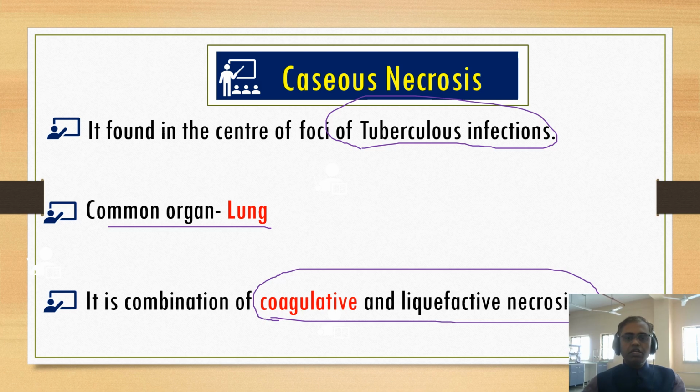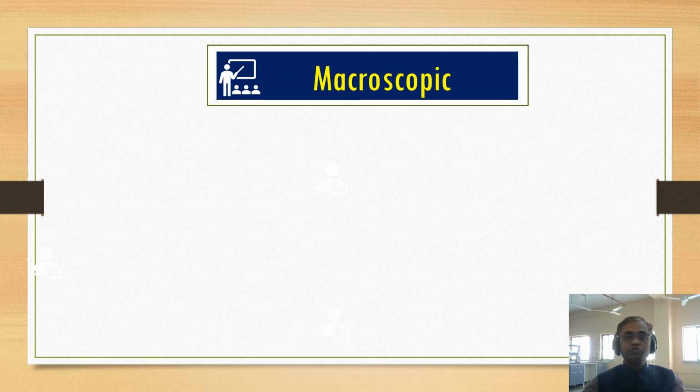Suppose in the MCQ they ask caseous necrosis is the type of: number 1 coagulative, number 2 liquefactive, number 3 none, and number 4 other type of necrosis, fibrinous necrosis, something. Your answer should be coagulative necrosis. So in caseous necrosis, there is more coagulative necrosis than liquefactive necrosis.